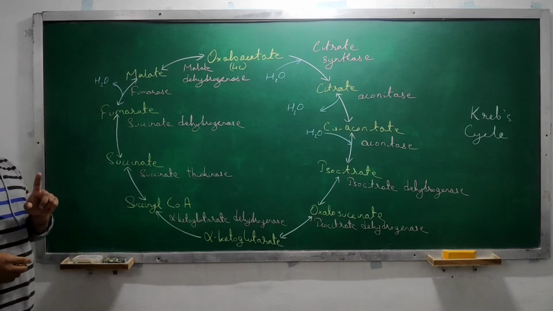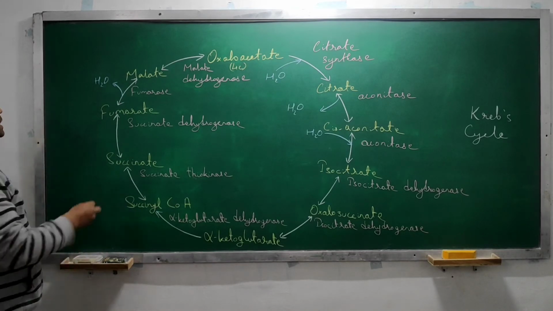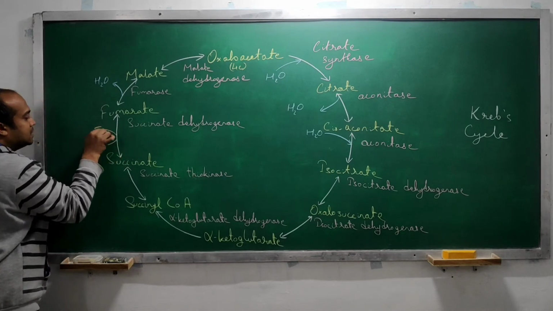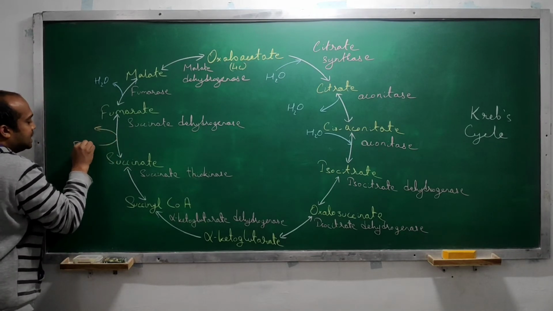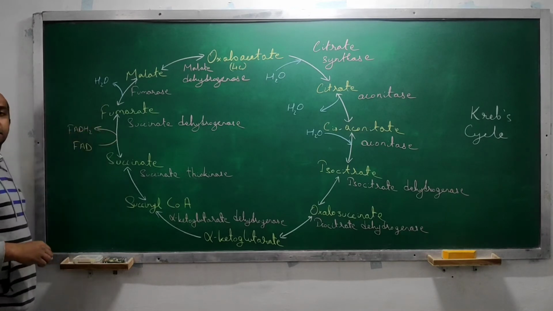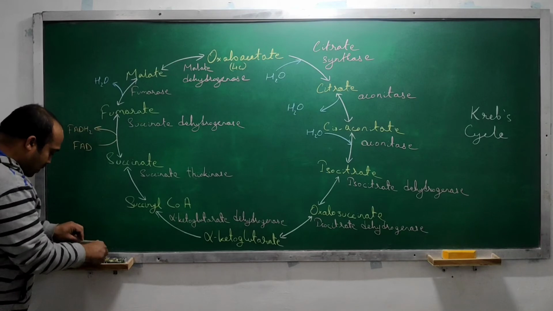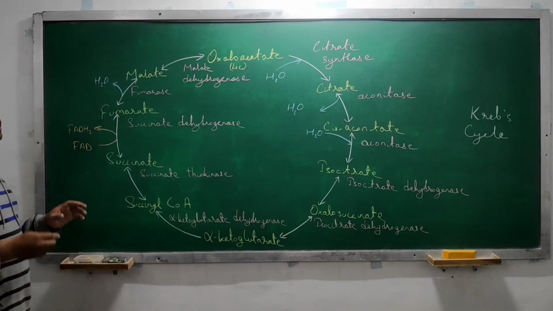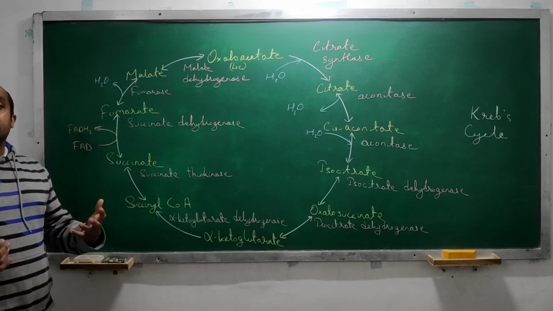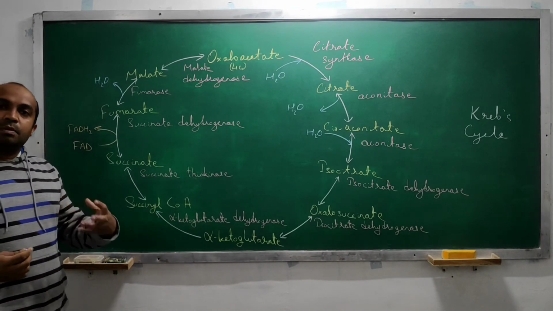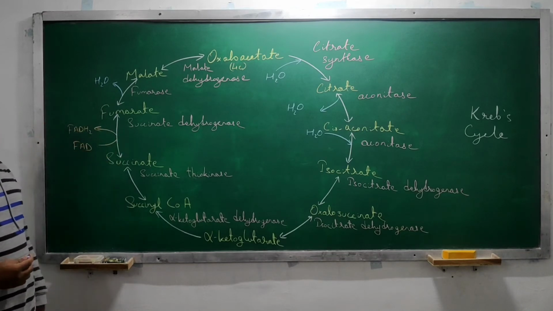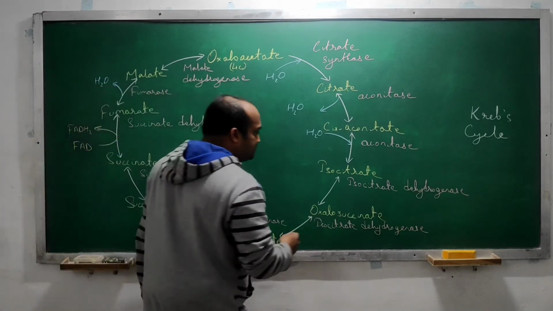Now one more molecule is forming at once only, and that is FADH2. Here, FADH2 is forming. Understood? Now here one more very important chemical is forming over here. Not an enzyme, but a very important chemical. Now let's see what that important chemical is.